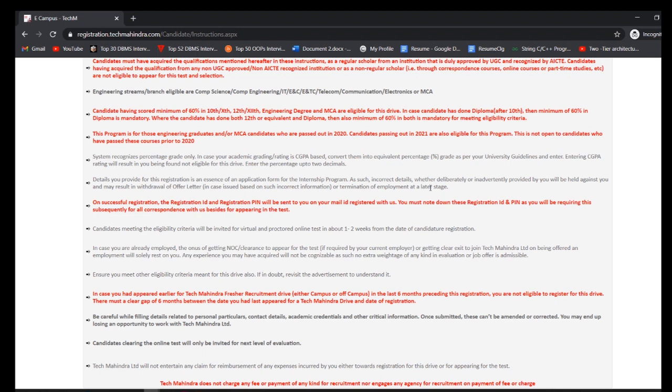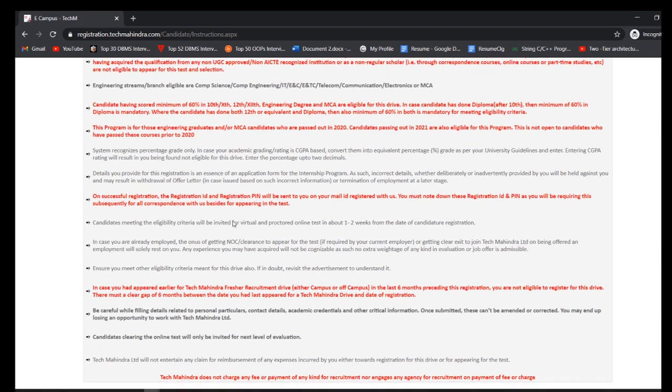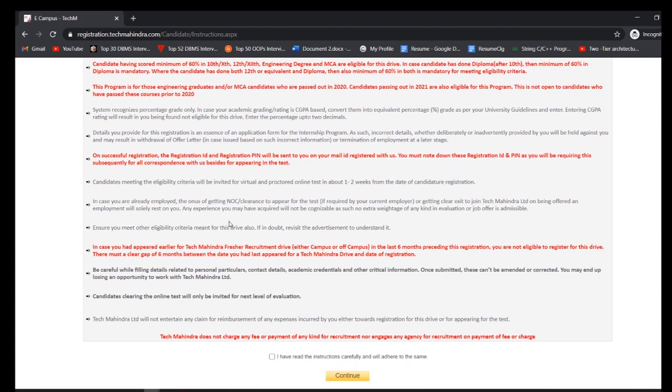See, if you filled any wrong information about yourself, then even if you get the offer letter, you will be fired from the job at later stage, or you won't even get an offer letter. Okay, so be sure to give your information correctly.